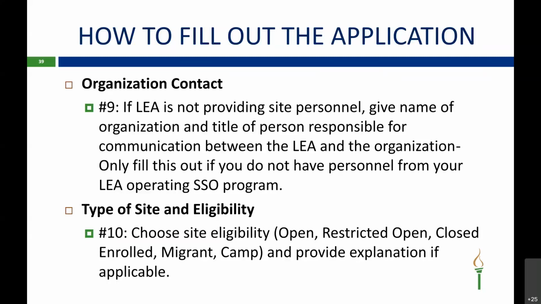Then the next part of the application will go over your type, site, and eligibility. So question number 10, choose your site eligibility. And this would be your open, restricted open, closed enrolled, migrant, and camp. And then sometimes it will want you to provide an explanation why you're operating that type of site.